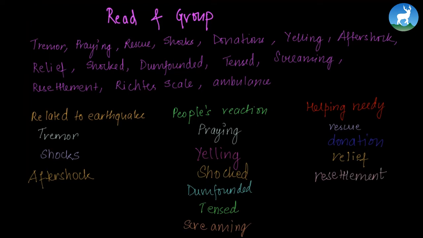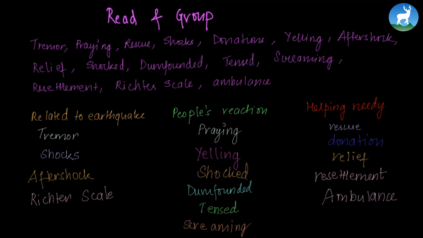Richter Scale is a word related to earthquake because it's how the magnitude of an earthquake is measured. A Richter scale expresses the magnitude of an earthquake. So Richter scale is a word related to earthquake. And finally, ambulance. Ambulance is a word that comes under the group "to help the needy" because people might have been in an emergency situation due to the earthquake, and an ambulance helps them reach the hospital. In this way, it's helping the needy people.